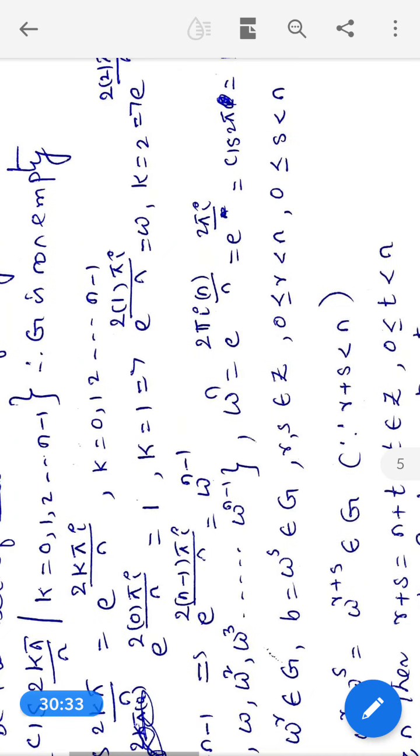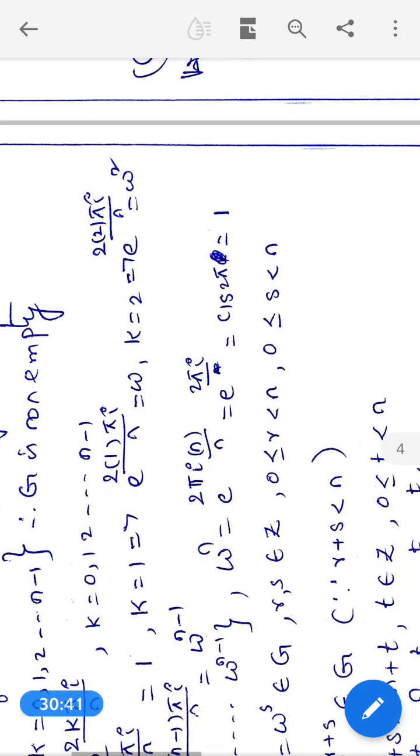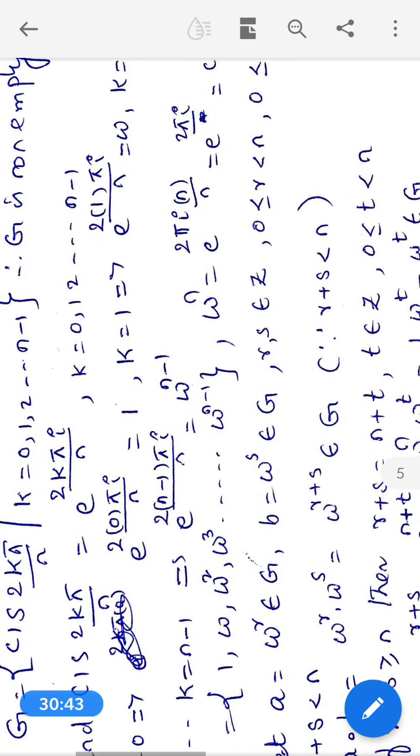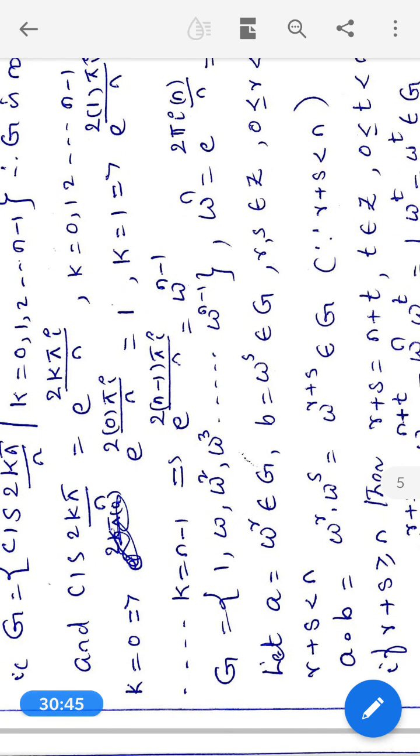For k equal to 1, e power 2 pi i by n is equal to omega. For k equal to 2, we get omega square. For k equal to n minus 1, omega power n minus 1.